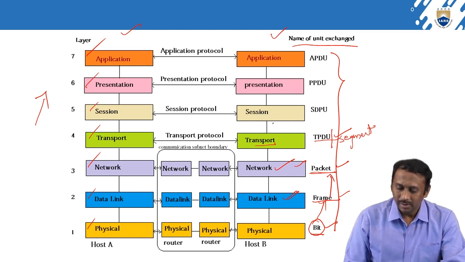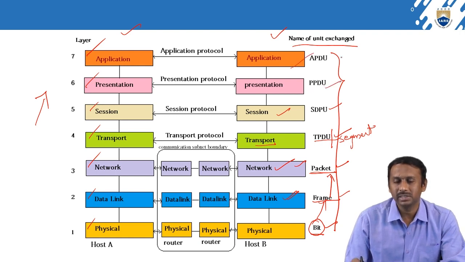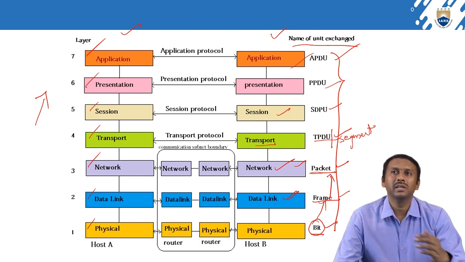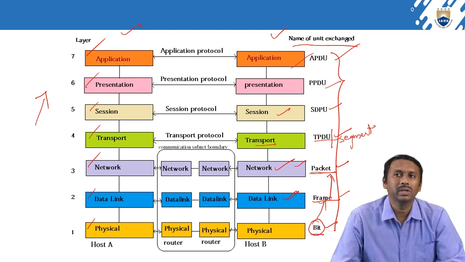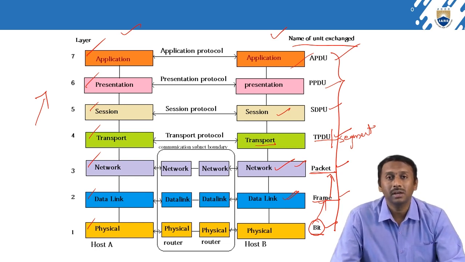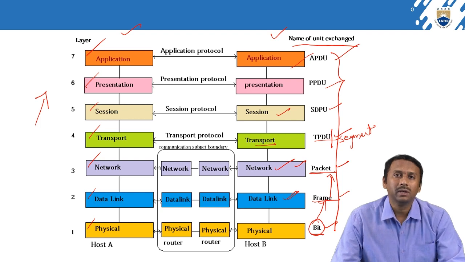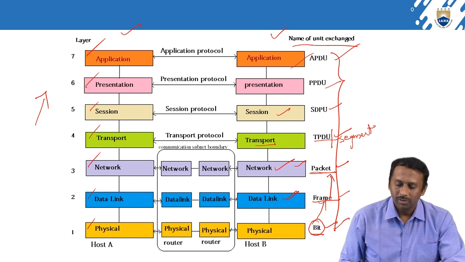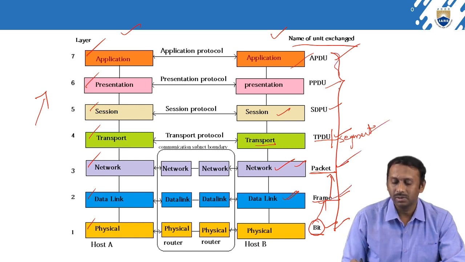From the session layer onwards, we call it the data unit of the session layer, the presentation layer data unit, and the application layer data unit. So like this we can name the data in each layer. In general, formally we just say data, but in the layers, the data is represented like this: in the physical layer bits, then frames, packets, segments, and data units.